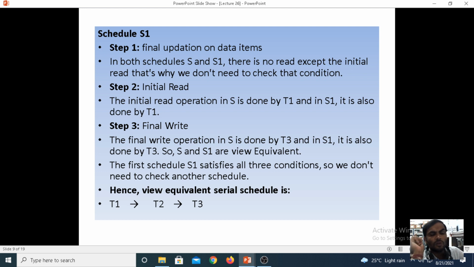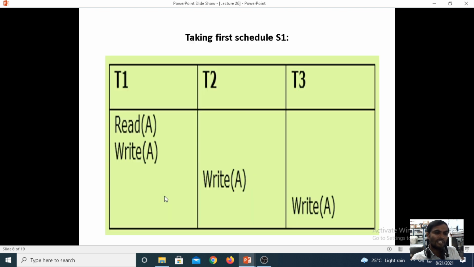Under the S1 schedule, T1 is pointing to T2, T2 is pointing to T3. One more option will be there under the S1 schedule, T1 is pointing to T3, T3 is pointing to T1. Under the first condition, it is satisfying the 3 conditions: final updation, initial read and the final write. When it is performing these 3 conditions, then we can call it view equivalence. Then for the view equivalence a serial schedule will be there.